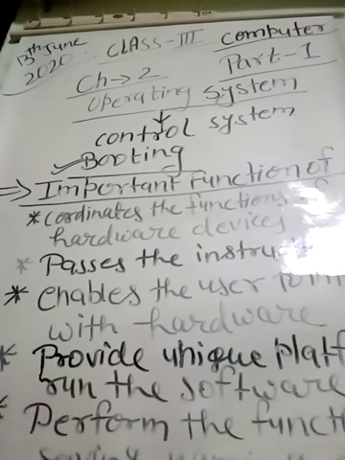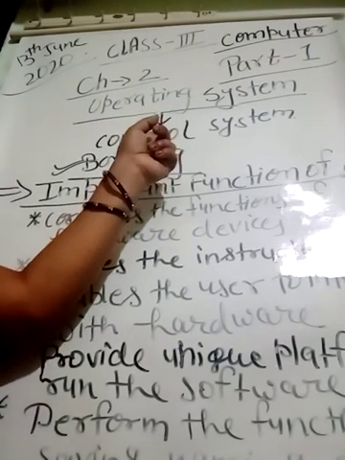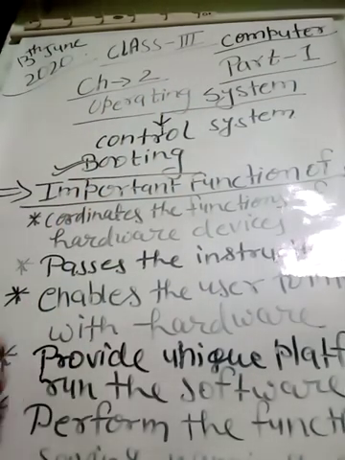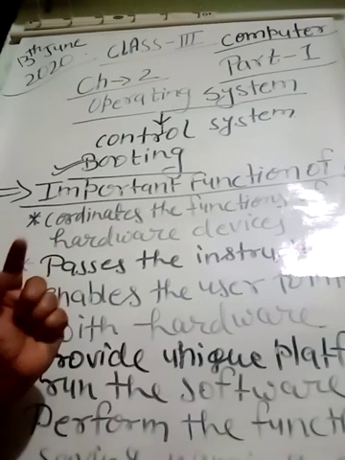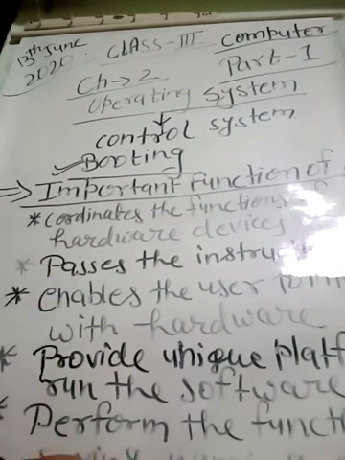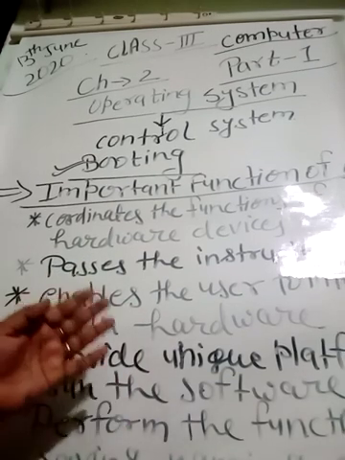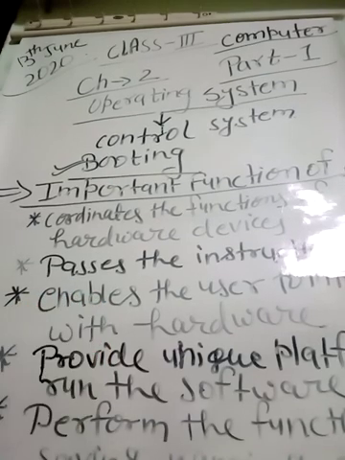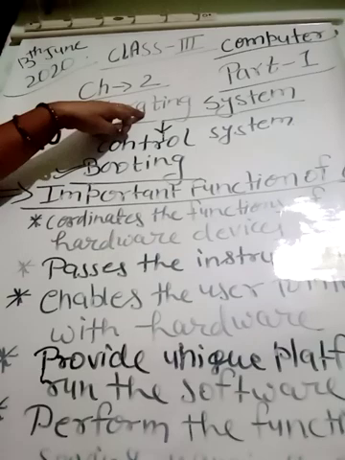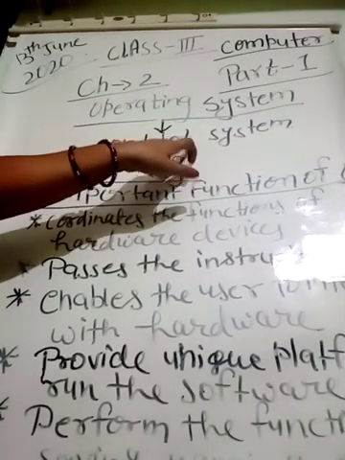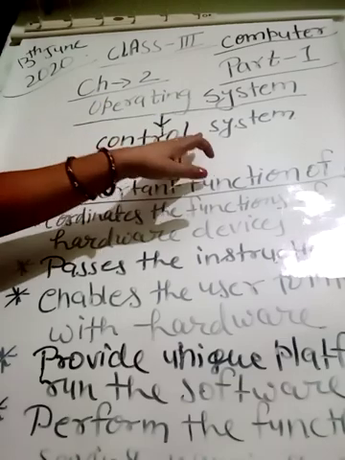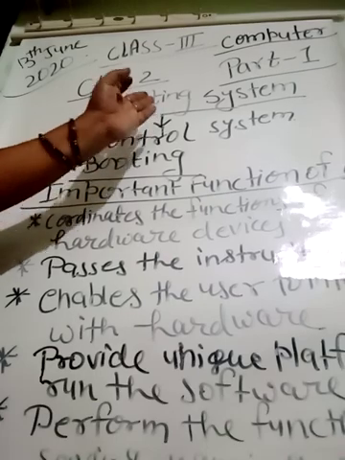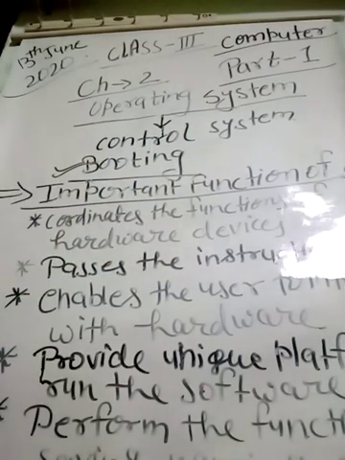Now the operating system. This chapter is based on the operating system. So what is an operating system? An operating system is a system software which acts as an interface in between a user and the computer, and it is also helpful to get the desired result. Operating system is also known as control system. So we can say the operating system and control system are the same.